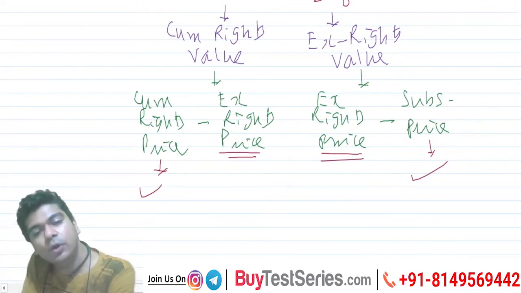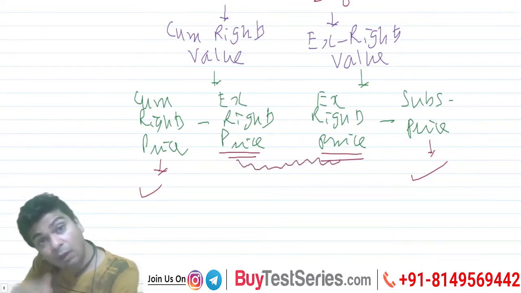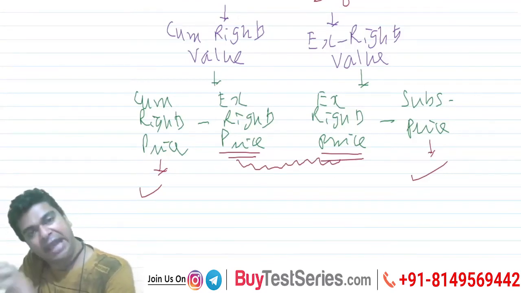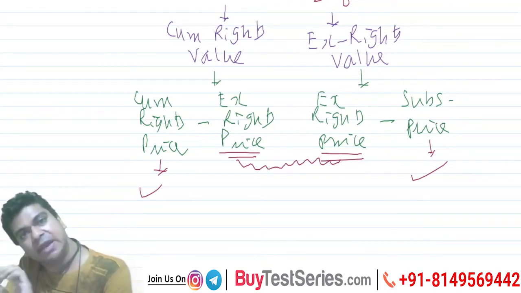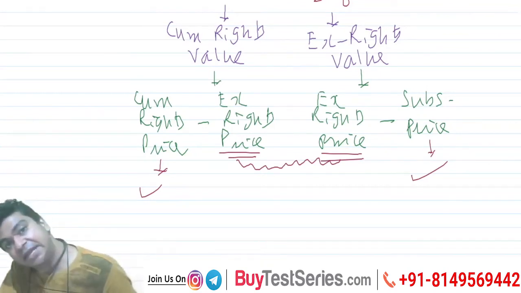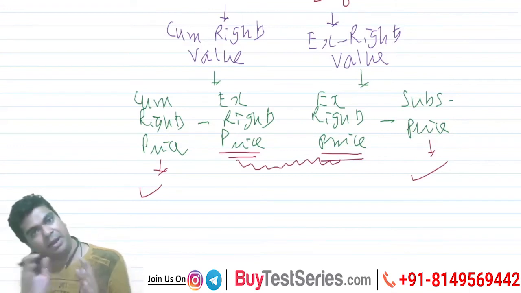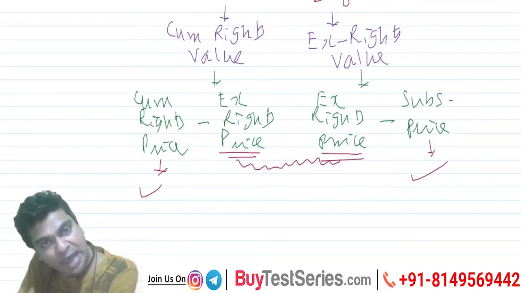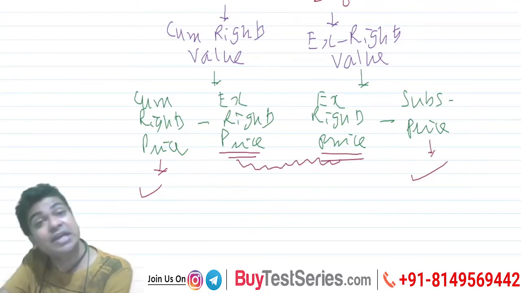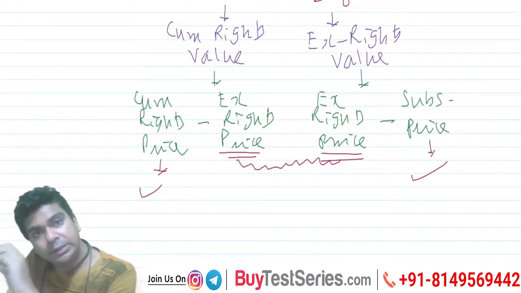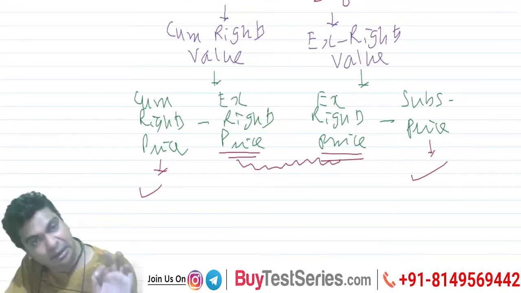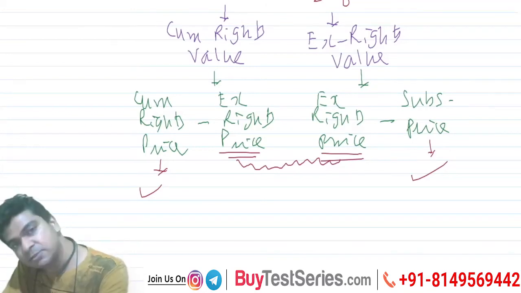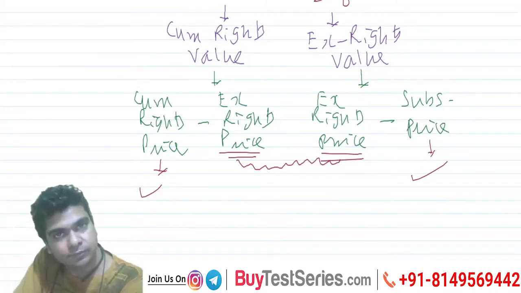What will be really unknown will be the ex-rights price. Once the record date will be gone, then the share will start trading on ex-rights basis. So ex-rights price is something that will be decided later on, isn't it? But if you want to do the valuation as on today, then ex-rights price also has to be known as on today. But ex-rights price will be known only in future. So we have a theoretical framework by which we can estimate what can be the expected ex-rights price.